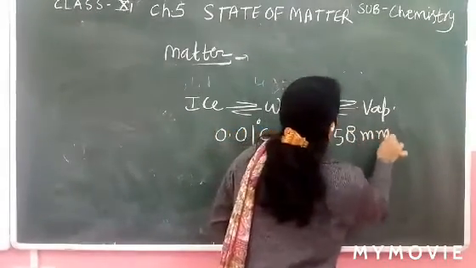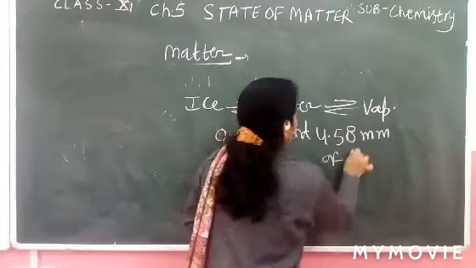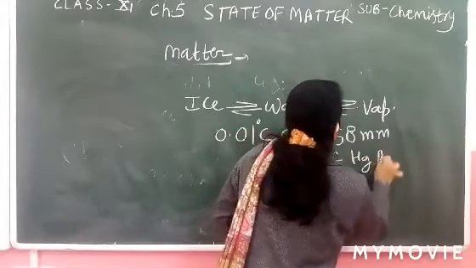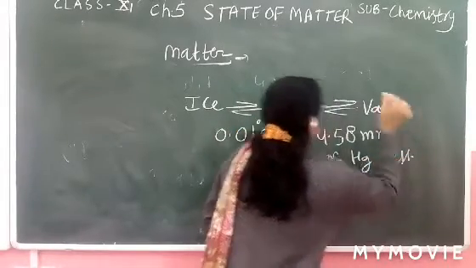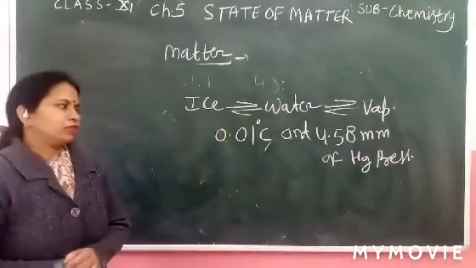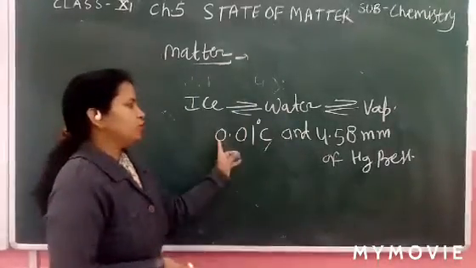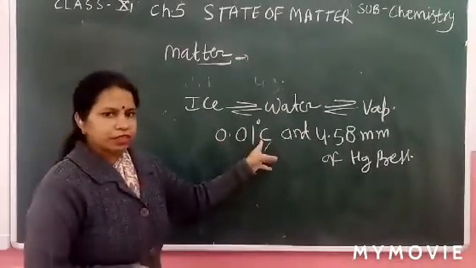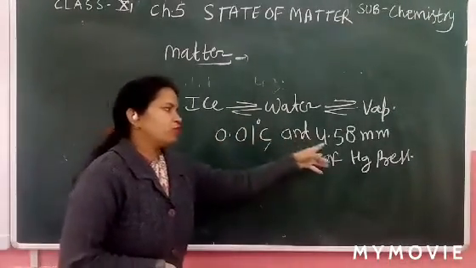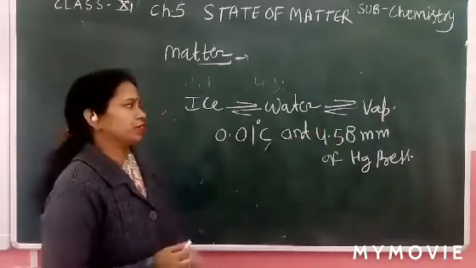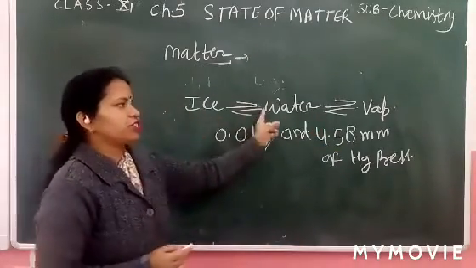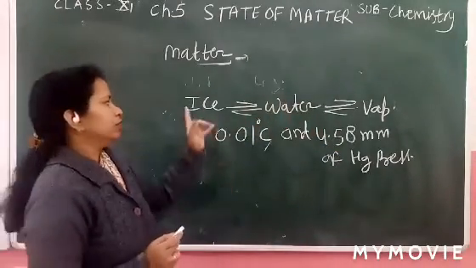So at 0.01 degree centigrade temperature and 4.588 mm pressure, the water exists in three forms: ice,